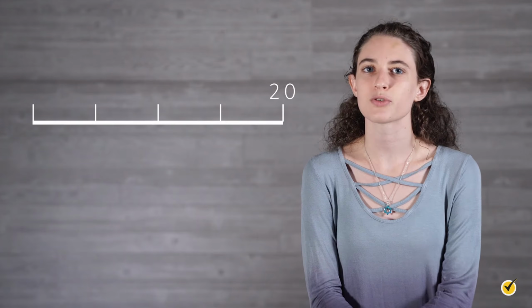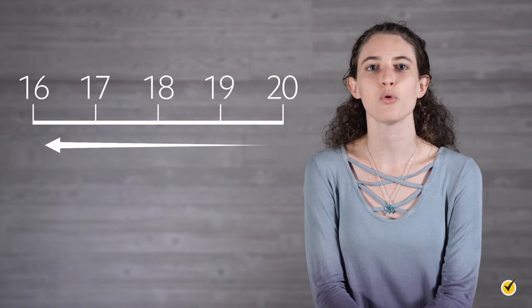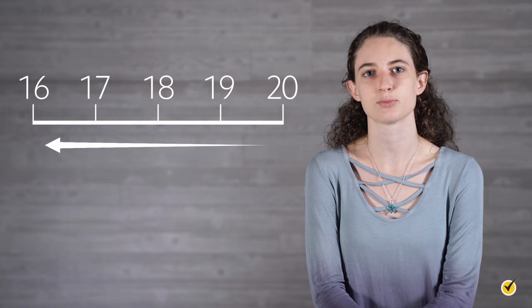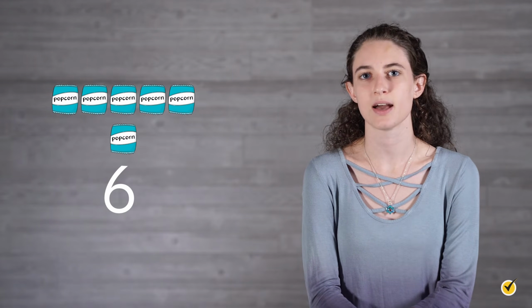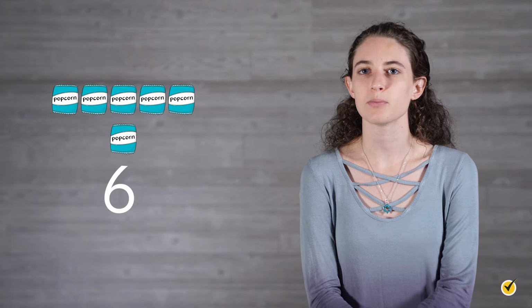On a number line, we can represent this deduction by starting at 20 and then moving backwards 4 units in the negative direction. Each jump backwards represents subtraction by 1. Now let's say you started with 20 bags of popcorn and ended up with 6 bags left at the end of the day. You need to replenish your stock in order to keep up your sales, so you make 4 more bags of popcorn. How many bags of popcorn do you now have available to sell?